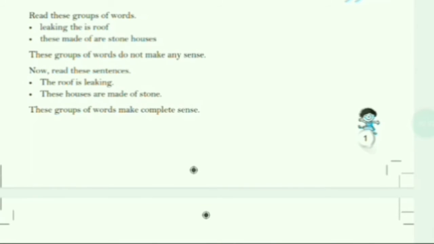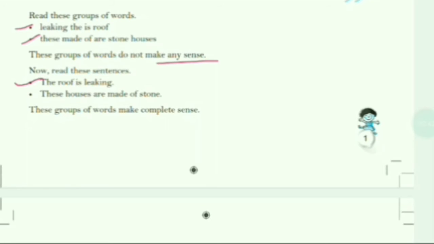Now let's know more about sentences. Read these groups of words. Leaking the is roof. It's not making a proper sense. These made of are stone houses. This is again not making a proper sense. They are senseless. They are groups of words but not making any sense. So we can call them jumbled words. So let's rejumble them and make proper sentences that are senseful.